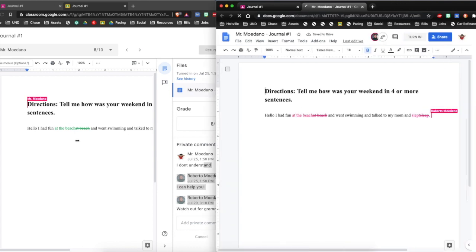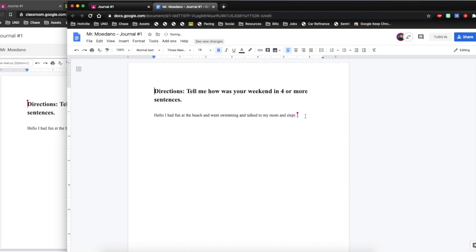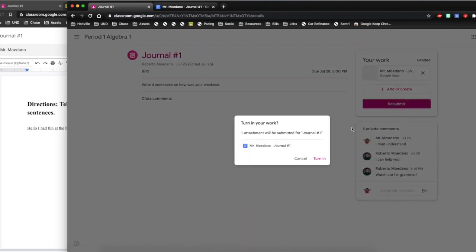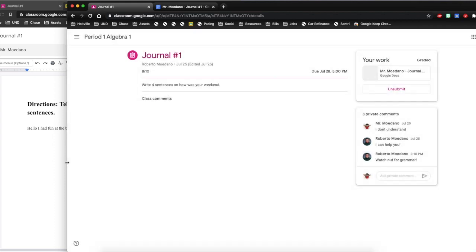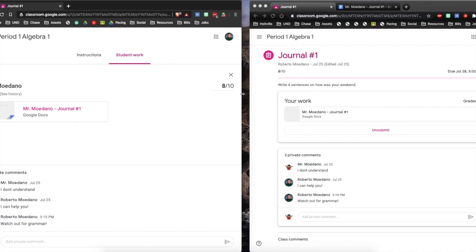So here it is as a student. You see how it was commented. You see my comments. And the student can choose to accept them or reject them. So if he accepts them, the changes will be made. And now, once it's done, he has the option of, if you want to, resubmit for full credit with the changes already. And now you're back at this. You're able to see his work again.